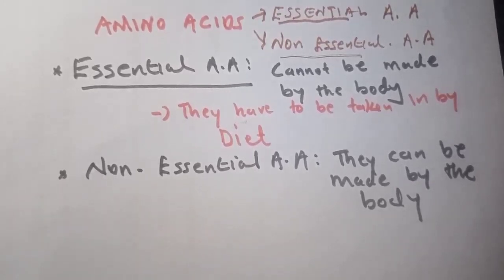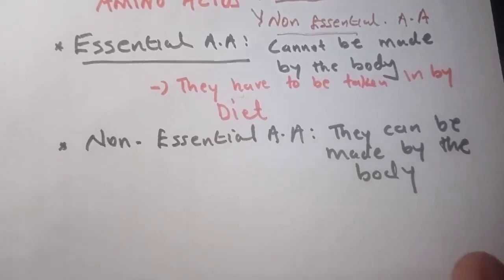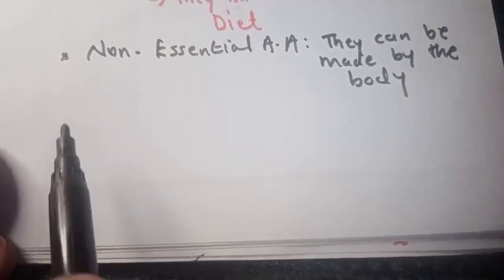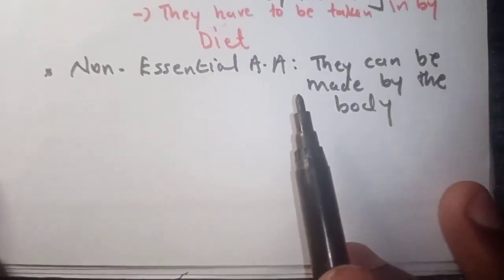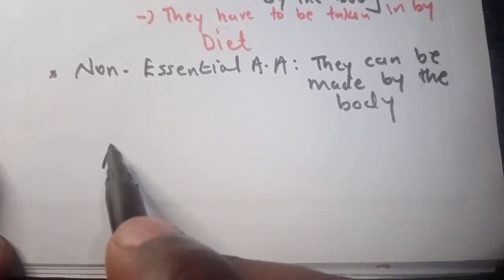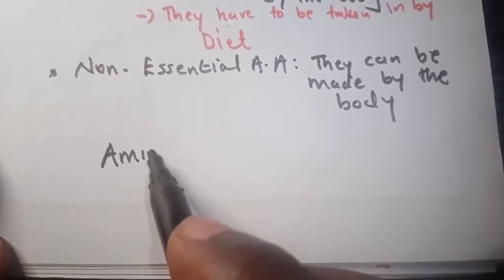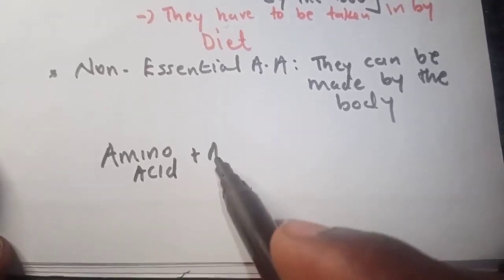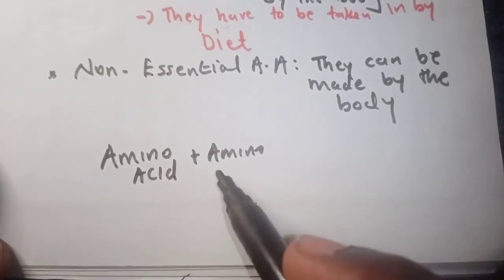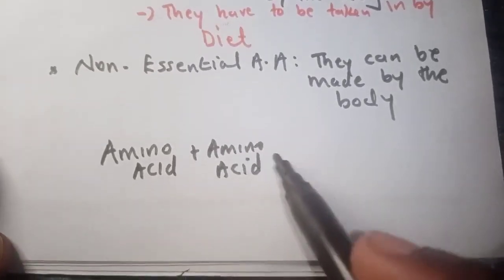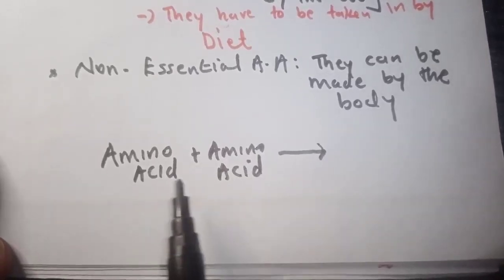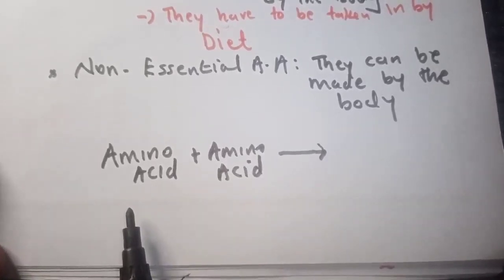Now let's look at what really goes on in amino acids. For those doing chemistry, you're going to appreciate this. When you have an amino acid plus another amino acid, there will be a bond created between these two.